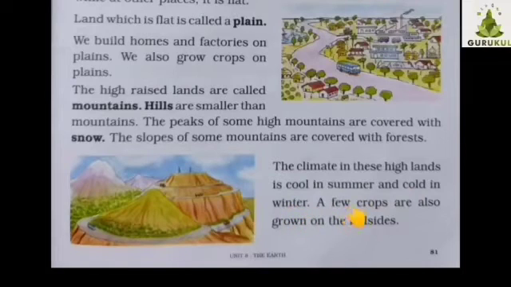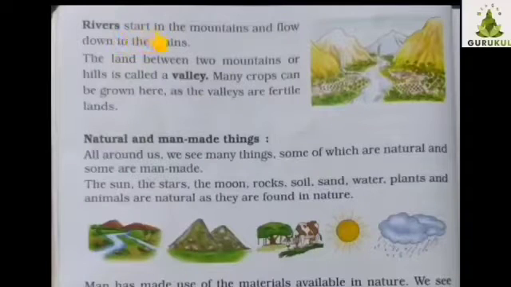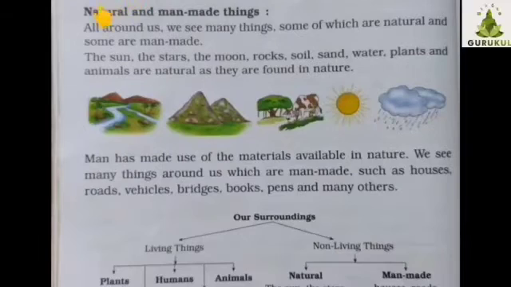A few crops are also grown on the hillsides. Rivers start in the mountains and flow down to the plains. The land between two mountains or hills is called a valley. Many crops can be grown here, as the valleys are fertile lands.